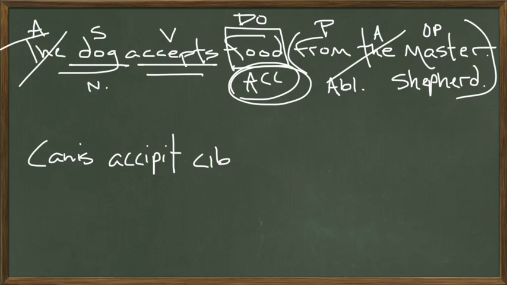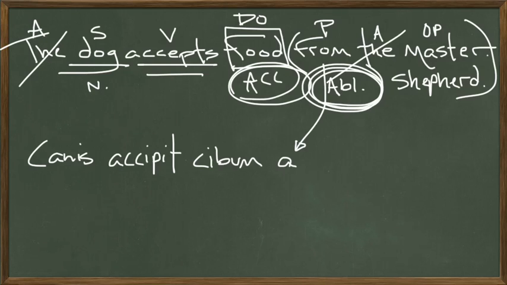The marker is really giving out on me. The canis accipit cibum, and now here's where it gets tricky. From is a in Latin. So the canis accipit cibum a, and notice that from pushes the next word into the ablative case. That's critical. So we can do it both ways. We can say canis accipit cibum a domino. So we change dominus. We drop the us and replace it with an o to make it ablative. So he accepts the food from the master. Canis accipit cibum a domino.